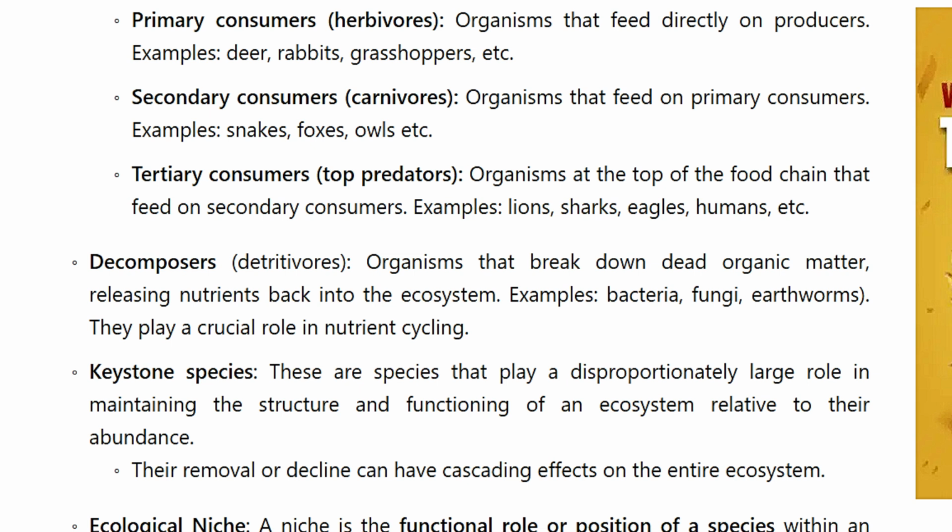Decomposers, detritivores. Organisms that break down dead organic matter, releasing nutrients back into the ecosystem. Example, bacteria, fungi, earthworms. They play a crucial role in nutrient cycling. Keystone species. These are species that play a disproportionately large role in maintaining the structure and functioning of an ecosystem relative to their abundance. Their removal or decline can have cascading effects on the entire ecosystem.